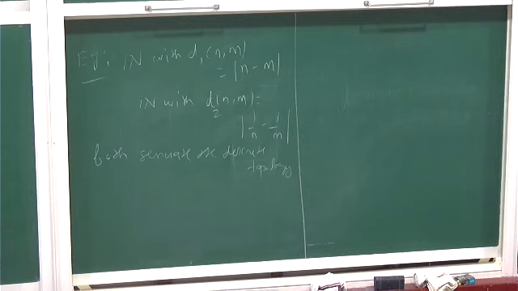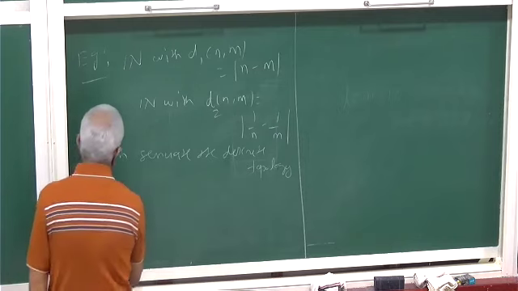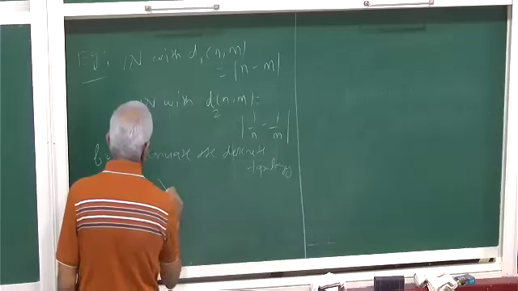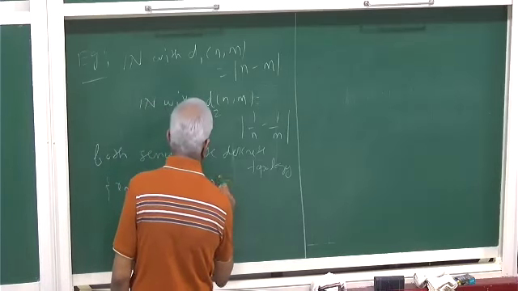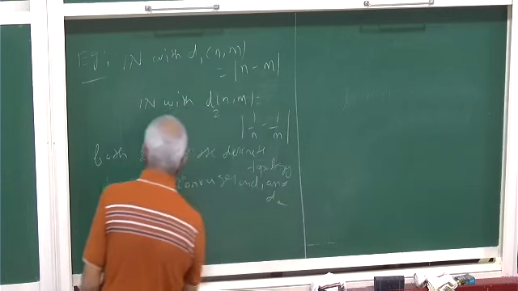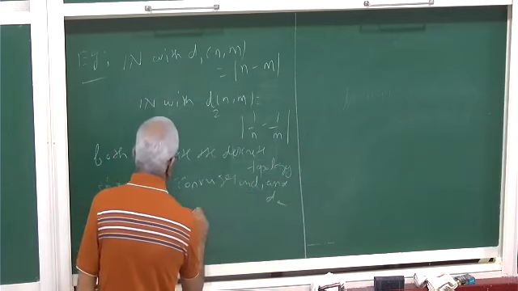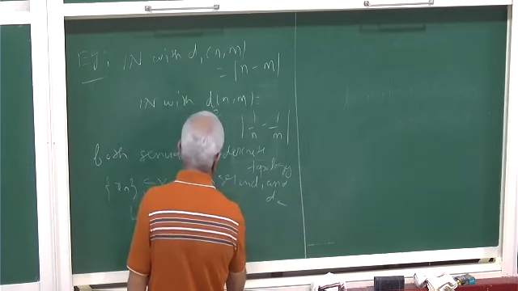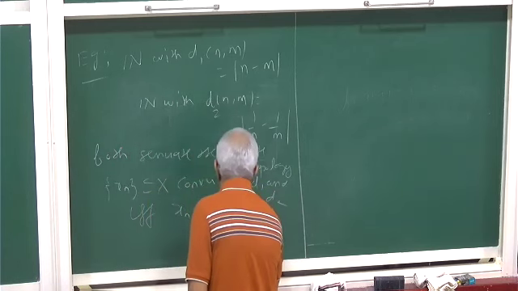A sequence in discrete topology converges. Convergence determines the closed sets, so it will determine the open sets. So convergence will determine the topology. So xn contained in X converges in D1 and D2 if and only if xn equals some constant after some time.